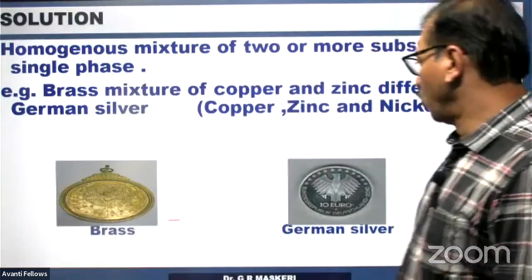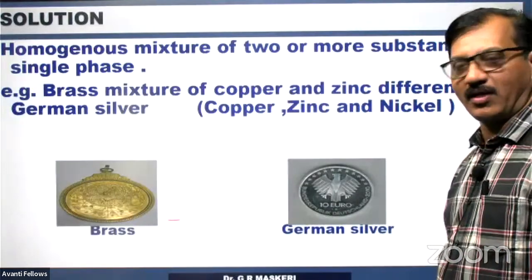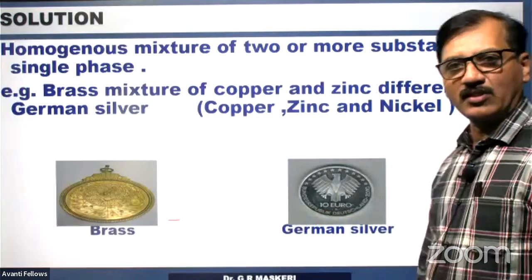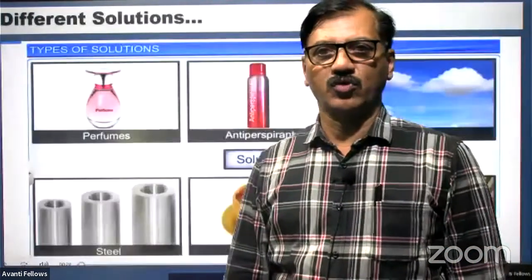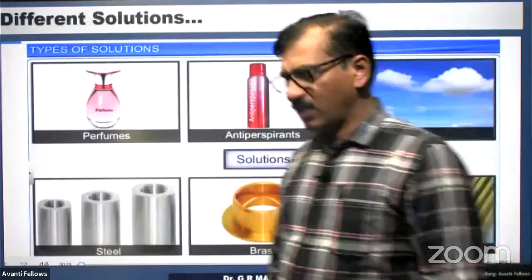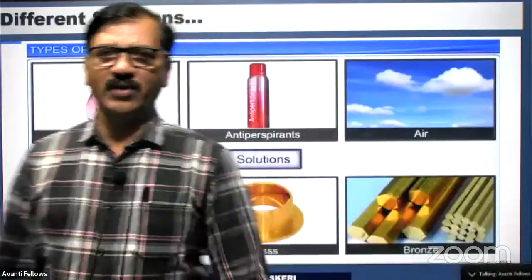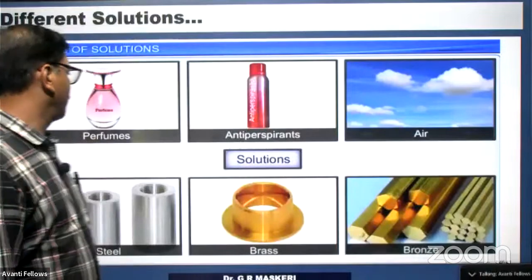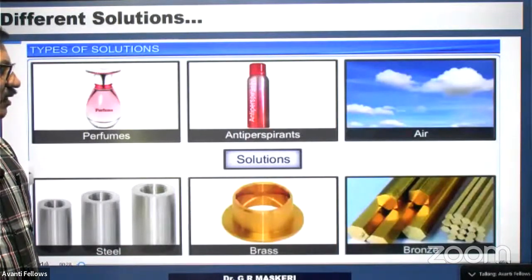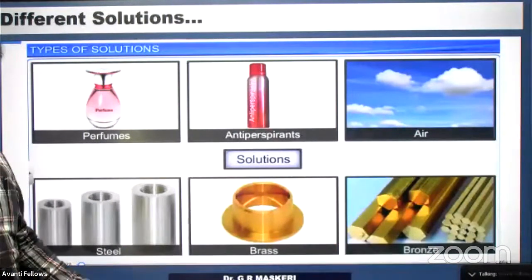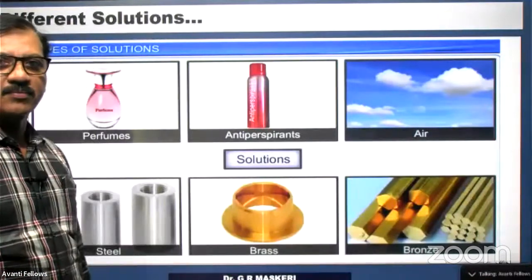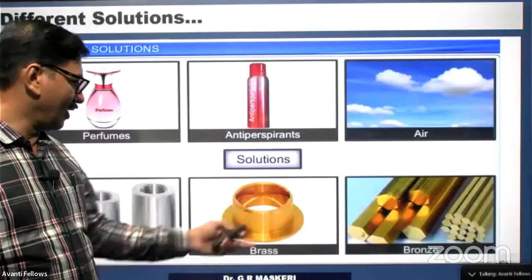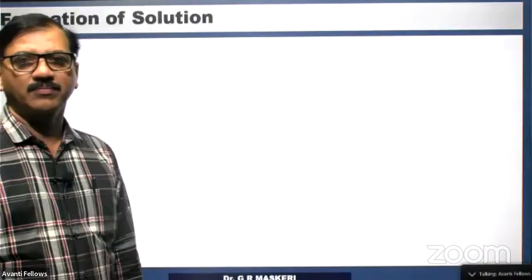So brass, bronze, or German silver are all alloys and they are homogeneous solutions. There are many homogeneous solutions we see in our day-to-day life, like perfumes and antiperspirants. Air is a homogeneous mixture, and steel is a homogeneous mixture, brass and bronze, all this.